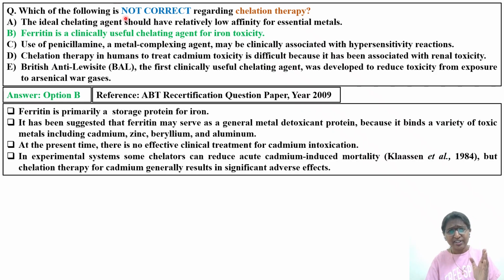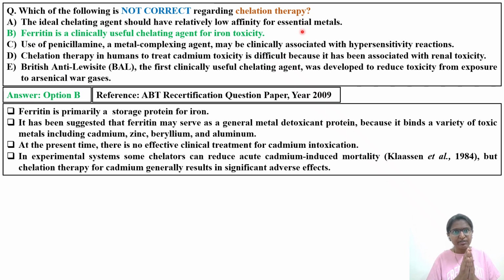The ideal chelating agent should have relatively low affinity for essential metals. In our body, if you look into the periodic table and into the metal toxicology chapter in Casarett, different metals are there. Certain metals are essential, certain metals are toxic, and certain metals are toxic at higher concentrations but beneficial at lower concentrations. Similarly, you'll learn this concept in the case of amino acids also.